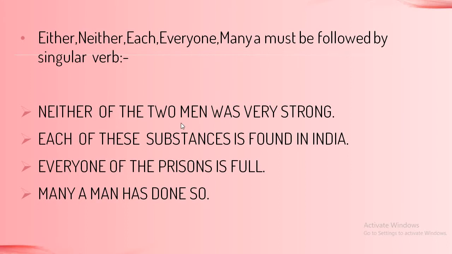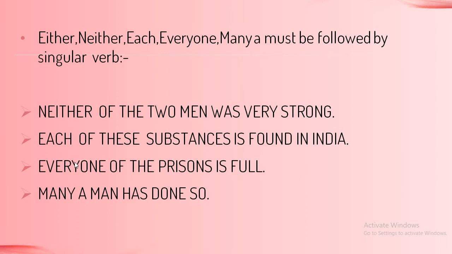Neither of the two men. So out of these two men, neither of them was strong. Each of these substances is found in India. Our subject is not substance. Our subject is each of these substances. So each and every single substance is found in India.